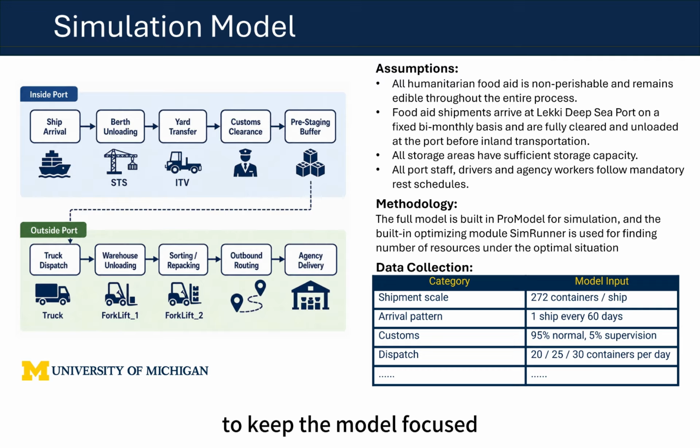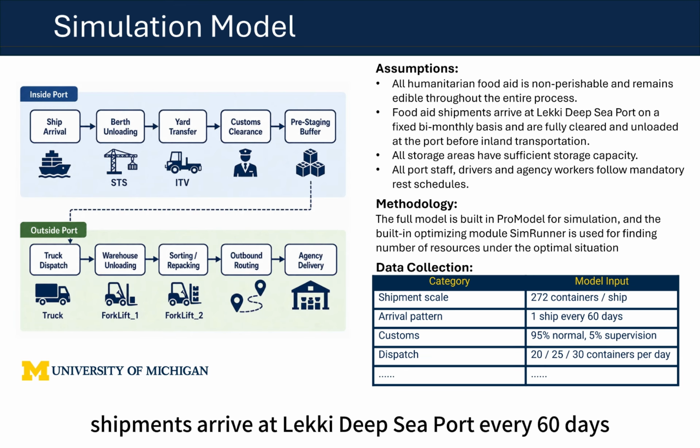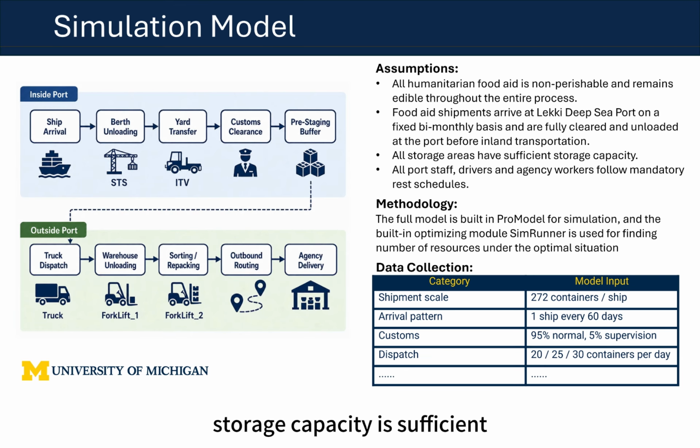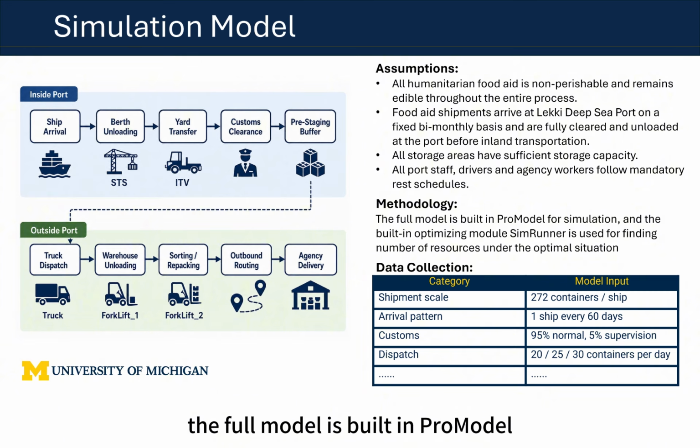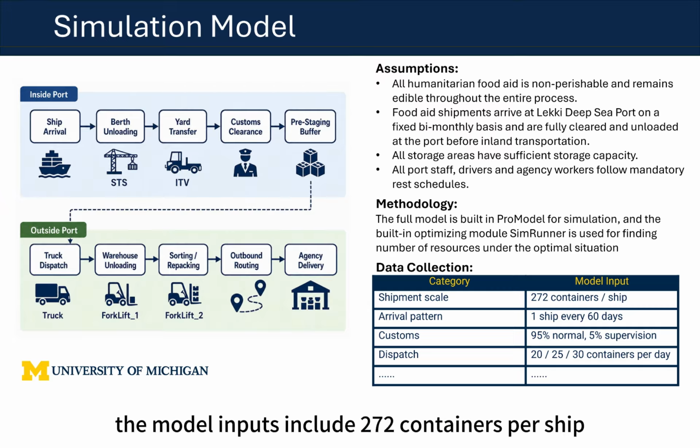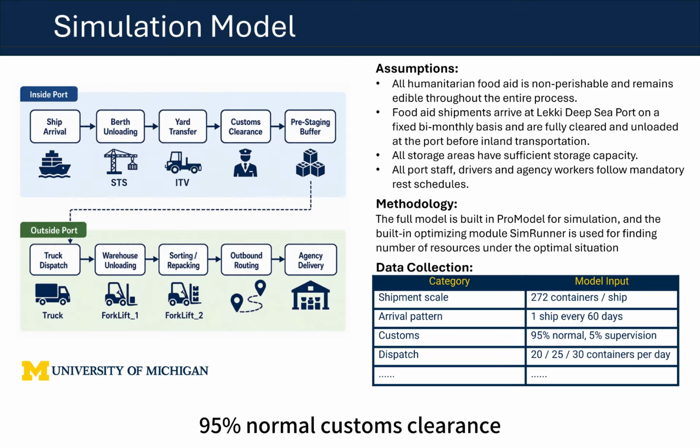To keep the model focused, we make several assumptions. Food aid is treated as non-perishable. Shipments arrive at Lekki Deep Seaport every 60 days. Storage capacity is sufficient, and workers follow mandatory rest schedules. The full model is built in ProModel, and SimRunner is used to search for the optimal number of resources. The model inputs include 272 containers per ship, 95% normal customs clearance with 5% extra supervision, and daily dispatch levels of 20, 25, or 30 containers.